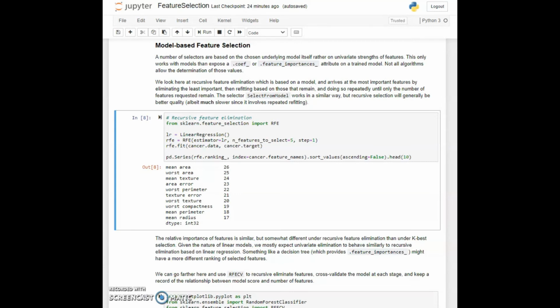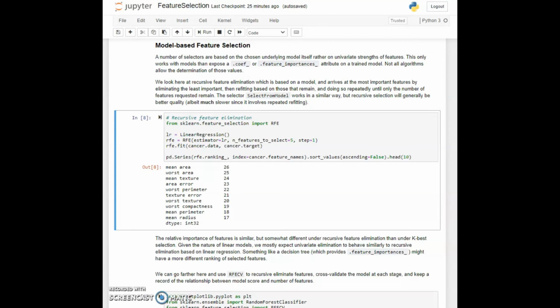The one we'll look at first does recursive feature elimination of features. The idea here is that it will do one pass through to a characterization of either the coefficient or the feature importance, decide which is the least important, eliminate that, but then retrain the entire model for everything that remains.